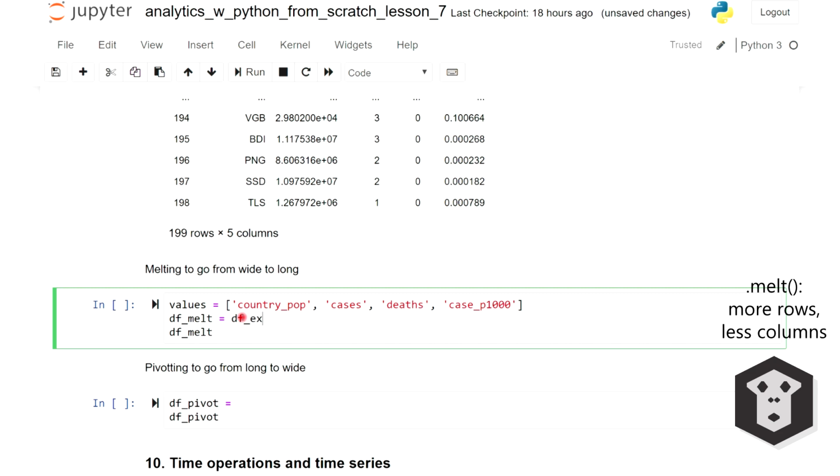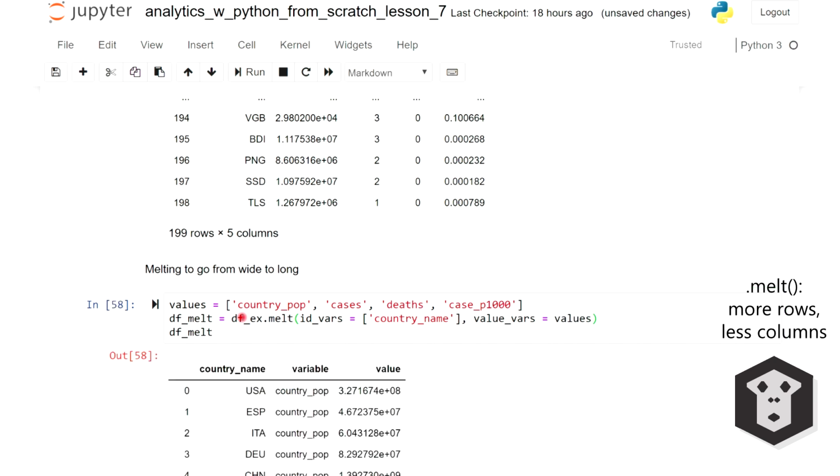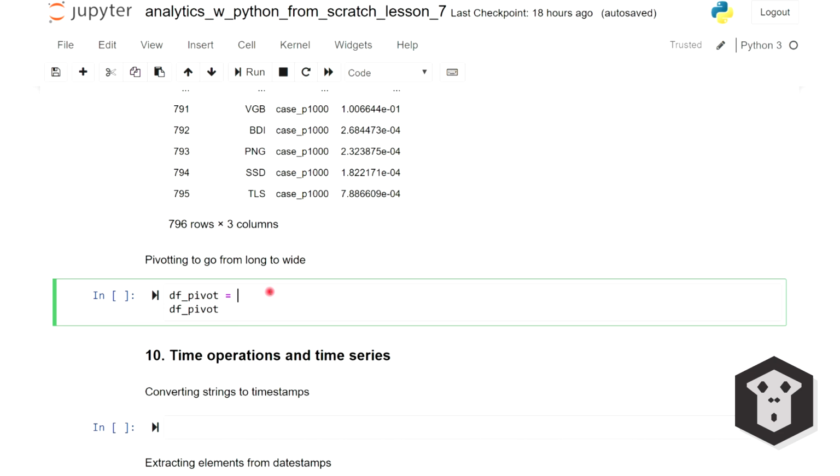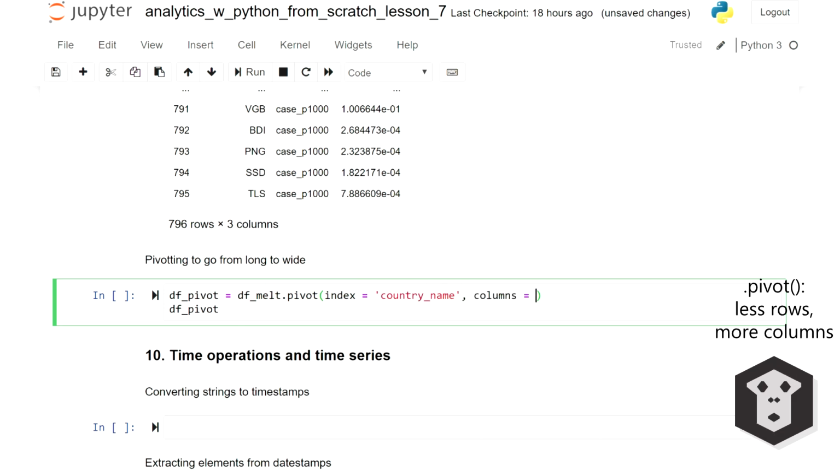Using the melt method, I can reshape the data frame from wide to long. So we need to tell Python what are the metrics, the values, versus the non-numerical columns, ID vars. So my values are here in a list, and my ID vars are just going to be country name. All of our numerical columns are now stacked on top of one another. And in Pandas, pivoting means going from long to wide. So let's create a new data frame called pivot based on our melt data frame. And we're going to call the pivot method. As index, I'm going to pass the country name. My columns are stored in the variable column.